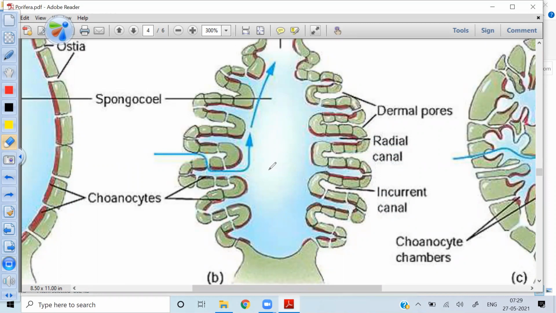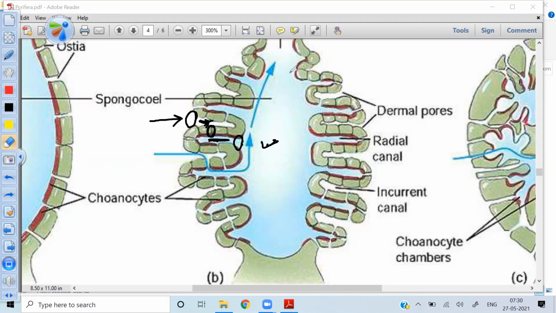This is the second most important, the Sycon type canal system. Through the ostia, see, this is the ostia, the water enters a canal known as the incurrent canal. From the incurrent canal, it goes to the radial canal through this opening known as prosopyle. And from the radial canal, it goes to the spongocoel through the apopyle.